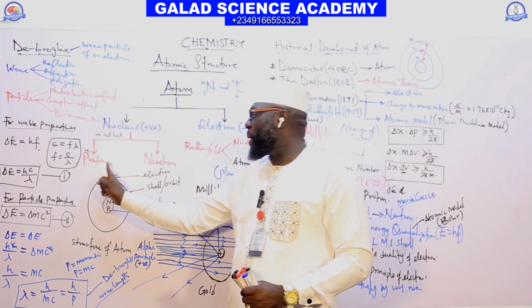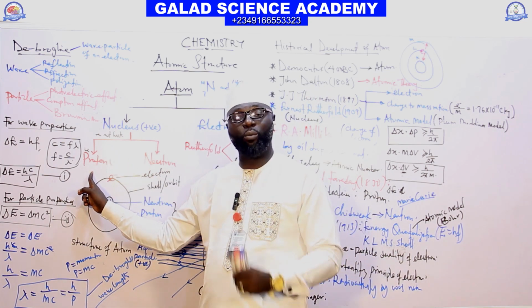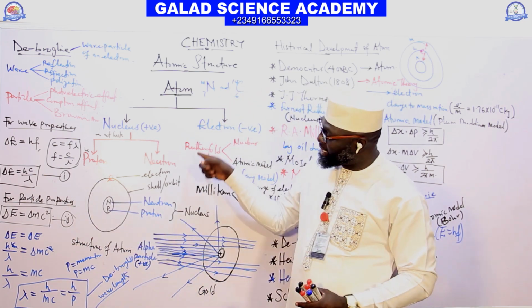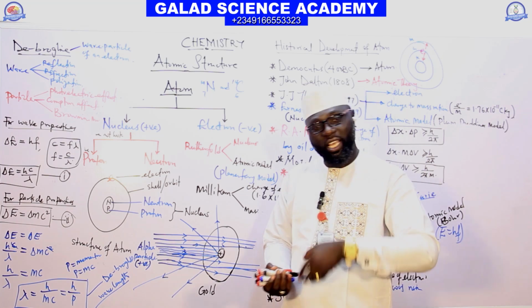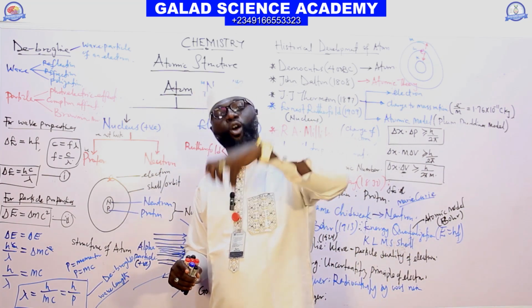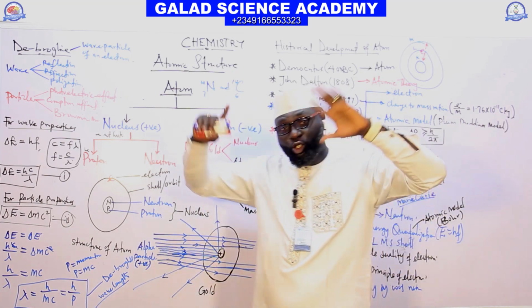The nucleus is a combination of proton and neutron. The function of the proton in an atom is to determine the atomic number, while the neutron determines the mass number of an atom. And from there, we talk about the historical development of an atom.